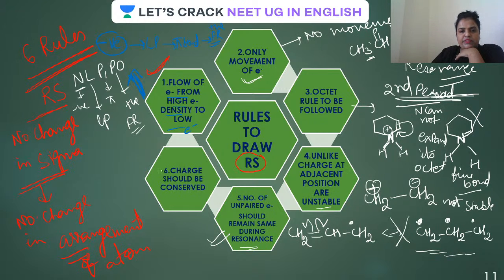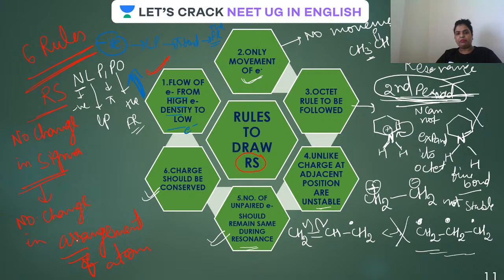Done. Now the last one, guys, charges should be conserved. Always remember, charge should be conserved. I hope it is clear. No more number of unpaired electrons. No change in sigma bond. Only electrons will move. Unlike charges at adjacent positions are going to destabilize the structure. Moreover, the octet rule is to be followed. All elements that are in the second period cannot expand their octet. Remember, second period elements cannot expand their octet. Done. समझ में आ रहा है? That's nice of you.